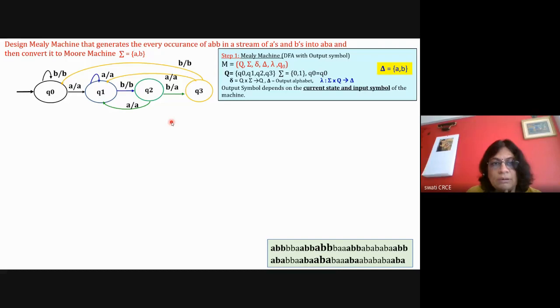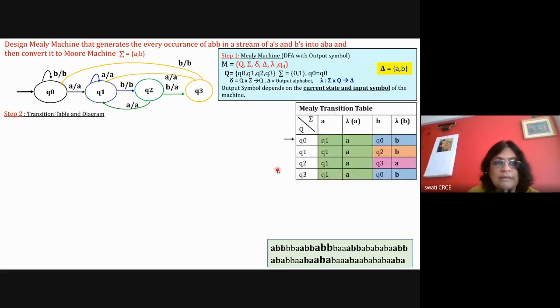Now you identify the output symbols. Output symbols are also A, B, and the states are 0, 1, 2, 3. Now you create the table. Write down all the states Q0, Q1, Q2, Q3. The input symbols are A and B, and this is a Mealy machine, so lambda for A and lambda for B. Write down the table like: Q0 with A goes to Q1 and the output symbol is A. So create the table.